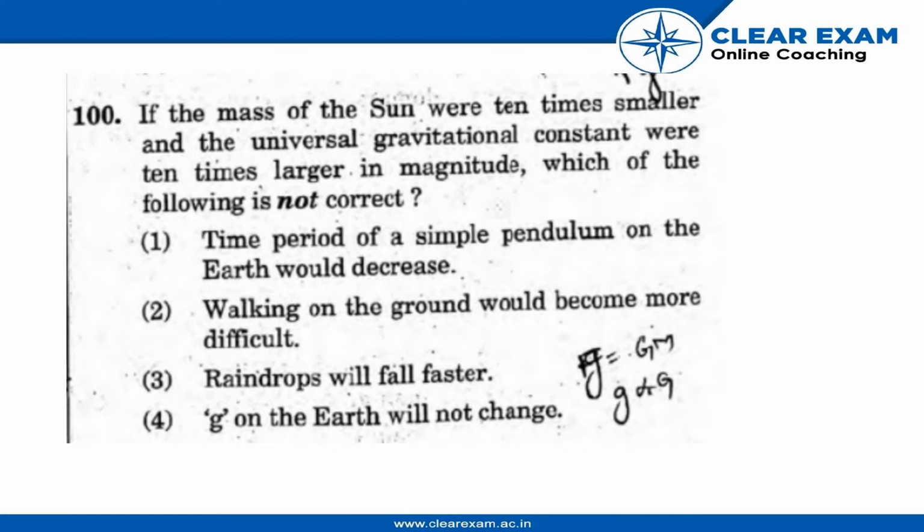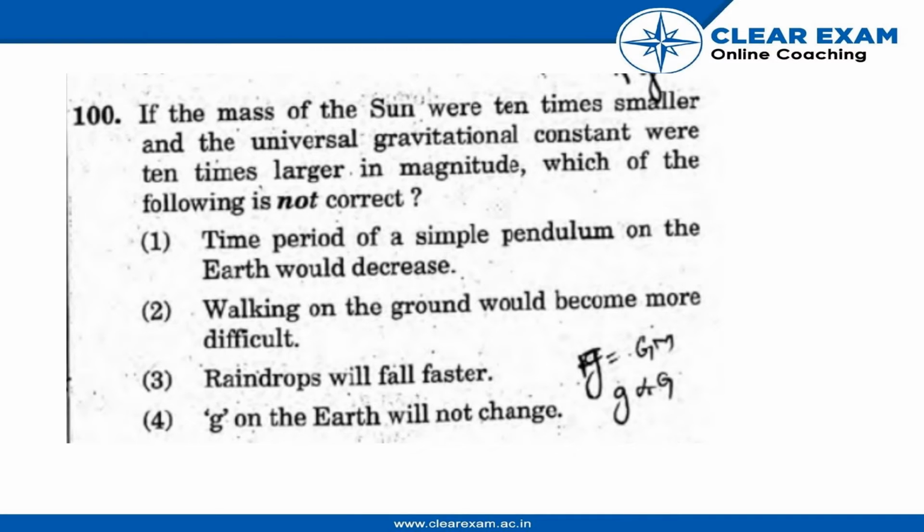If the mass of the sun were 10 times smaller and the universal gravitational constant were 10 times larger in magnitude, which of the following is an incorrect statement? In order to answer this, we will go through each statement one by one.